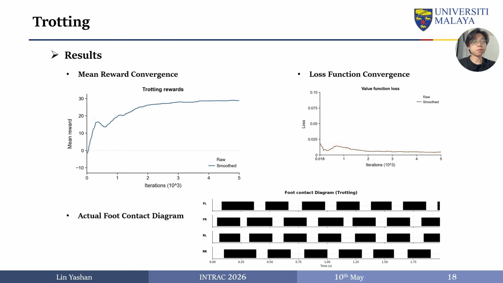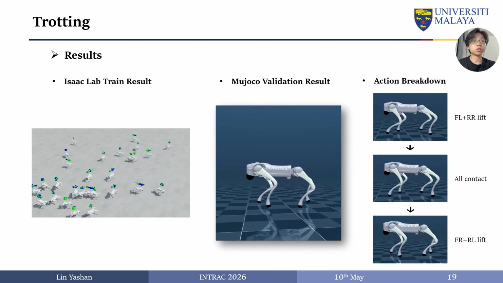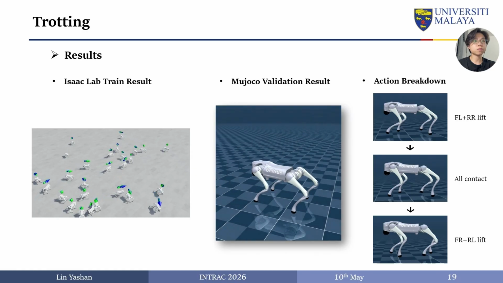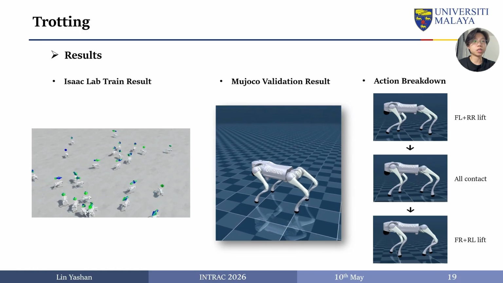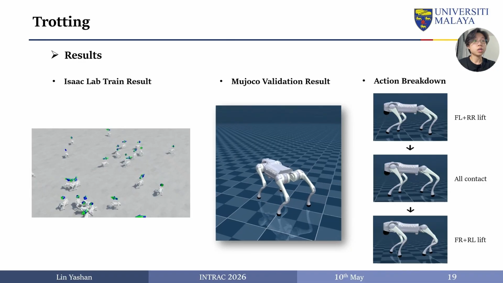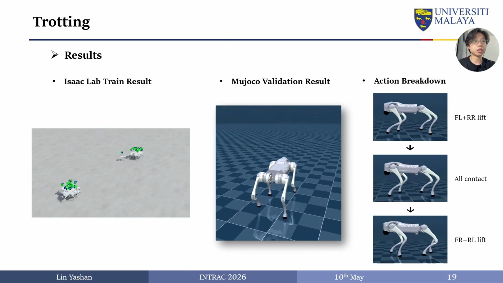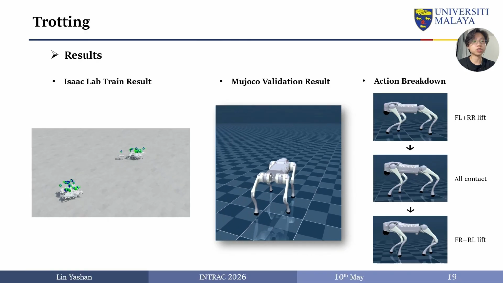The results show stable learning. The mean reward rises quickly and converges, while the value function loss stays low. The foot contact diagram alternates between FL plus RR and FR plus RL, confirming a diagonal trot rather than a walking or dragging strategy. The visualization confirms the learned gait. In Isaac Lab, robots spread out under different commands while maintaining the trot. In MuJoCo, the same policy produces the same diagonal pattern without retraining, showing the gait transfers zero-shot across simulators.